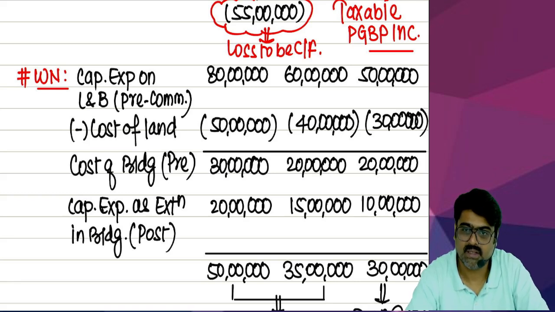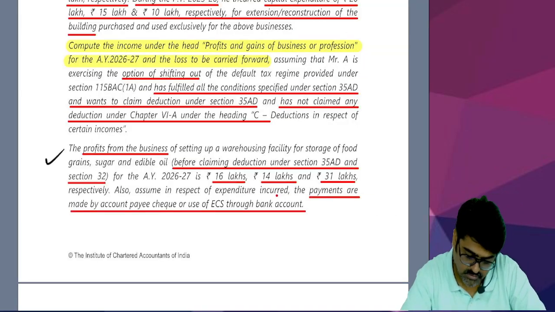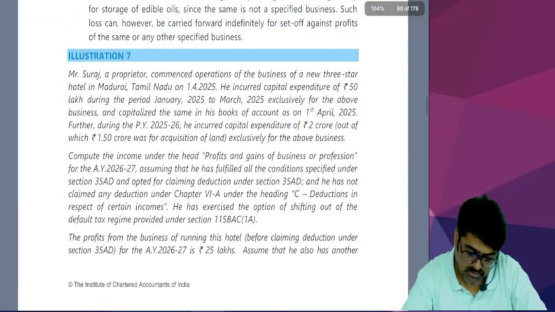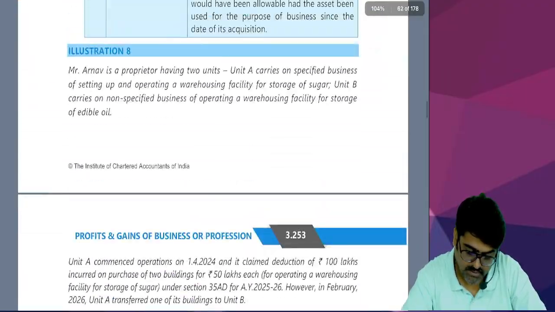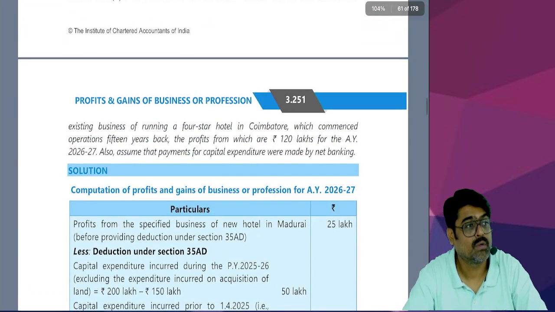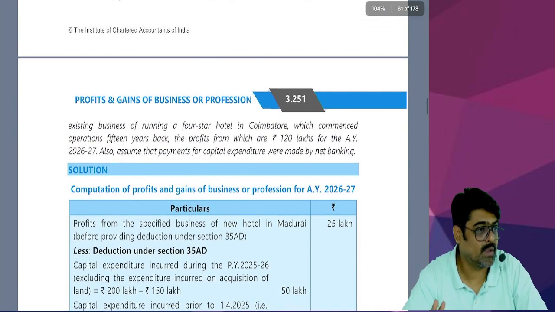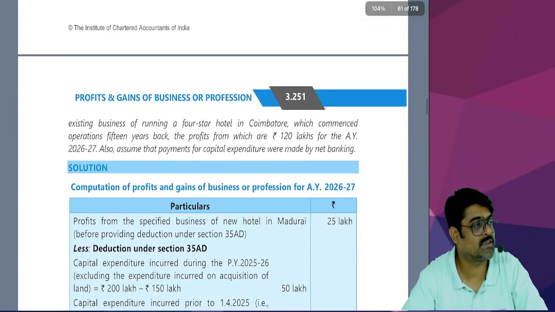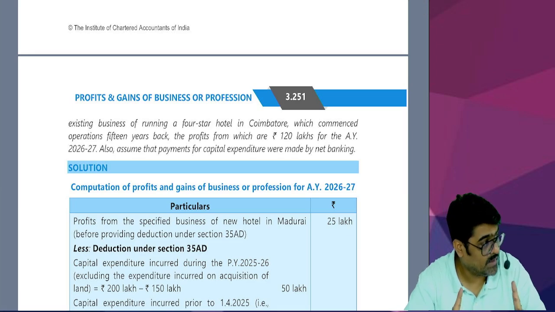Sure. Question number 7 and question number 8. 2 questions are there, no? See, illustration number 7 and illustration number 8. These 2 illustrations are your homework for today. You are going to try these 2 illustrations at home. And both the illustrations have section 35AD. One is having 35AD(7B), if you remember. 35AD(7B), breaking the promise. You know, na? So that concept is also there.